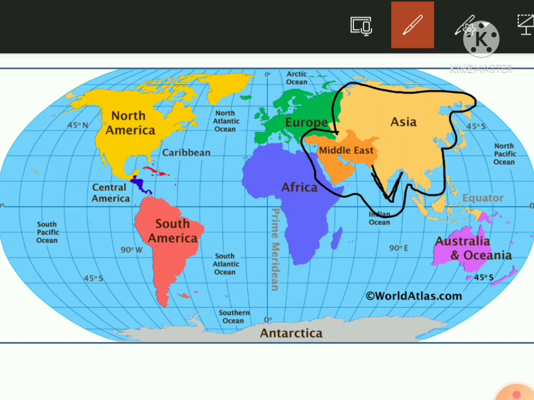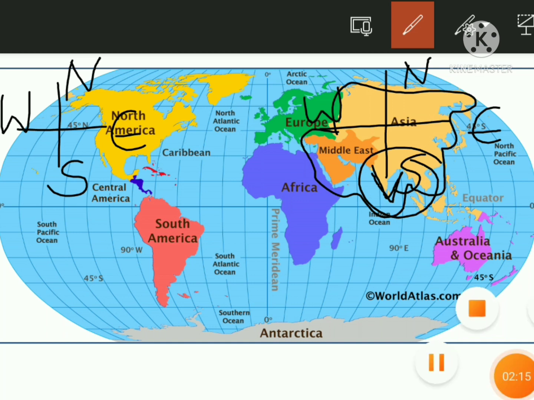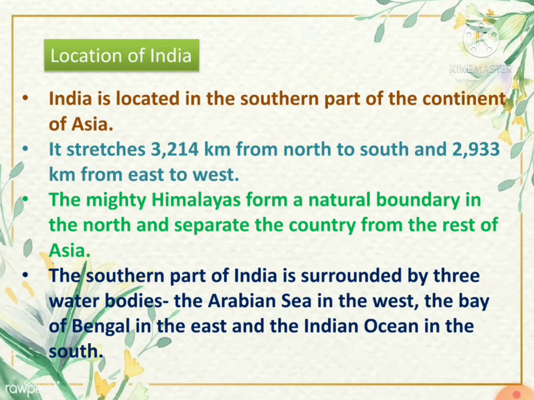See, we have four directions, major four directions. North, south, this side east and this side west. So we have four major directions. So अगर हम यहाँ पर directions draw करते हैं, so this is north, this is east, this is west and this is south. So we live in southern part of Asia. Let us know more about Asia. India is located in the southern part of the continent of Asia.